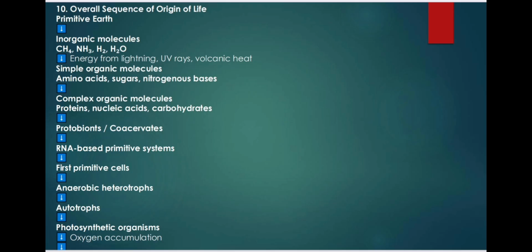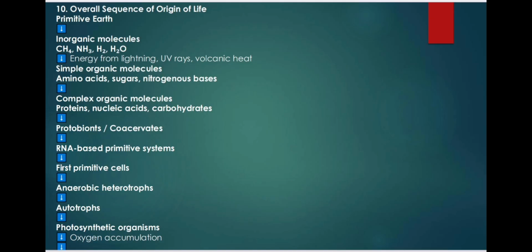Number 10. Overall sequence of origin of life. Remember this sequence for NEET. Primitive Earth, inorganic molecules, CH4, NH3, H2, H2O, energy from lightning, UV rays, volcanic heat. Simple organic molecules, amino acids, sugars, nitrogenous bases. Complex organic molecules, proteins, nucleic acids, carbohydrates.